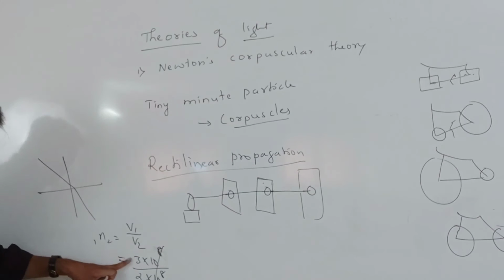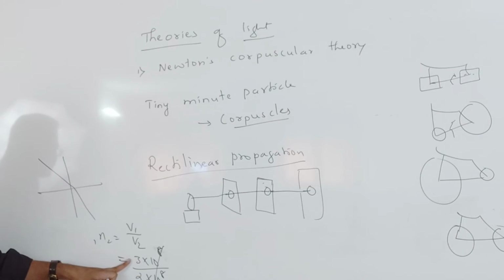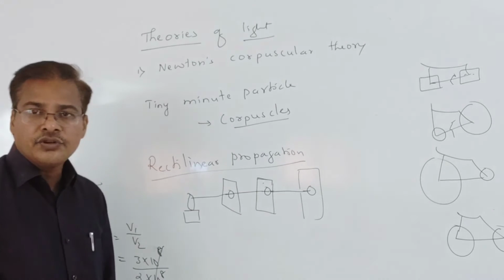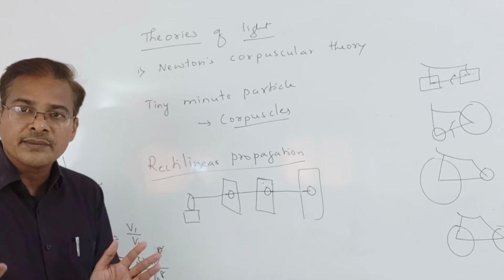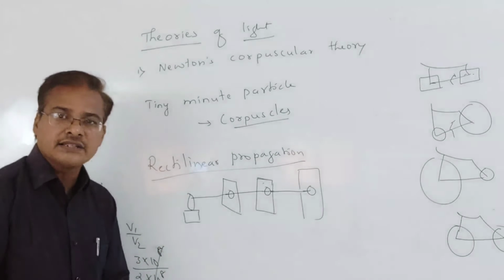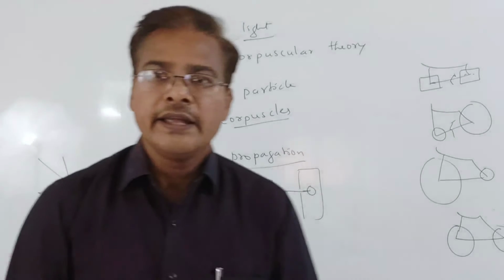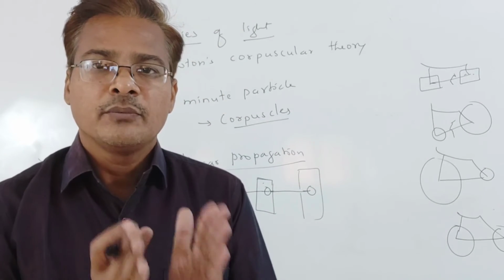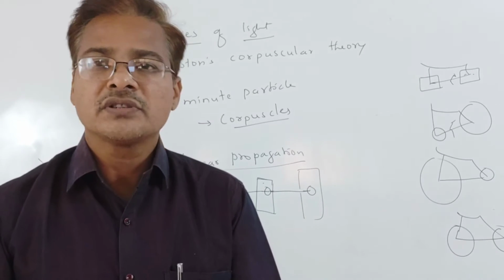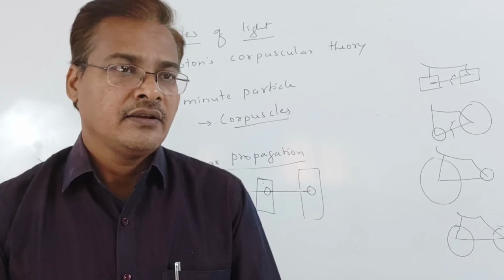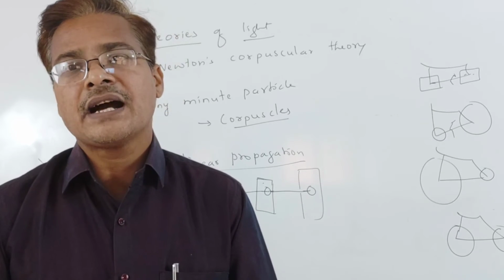It means that the velocity of light in air or vacuum is more, but it is lesser in the denser medium. So we understood that, but he explained it differently: that the velocity of light is lesser in the rarer medium and more in the denser medium. But afterwards scientists like Michelson and Morley showed that the velocity of light is more in the rarer medium than in the denser medium. Because of that he failed, so this theory was discarded.